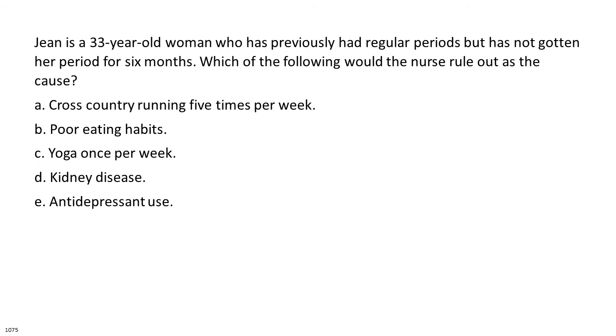Jean is a 33-year-old woman who has previously had regular periods but has not gotten her period for 6 months. Which of the following would the nurse rule out as the cause? A. Cross-country running 5 times per week. B. Poor eating habits. C. Yoga once per week. D. Kidney disease. E. Antidepressant use.